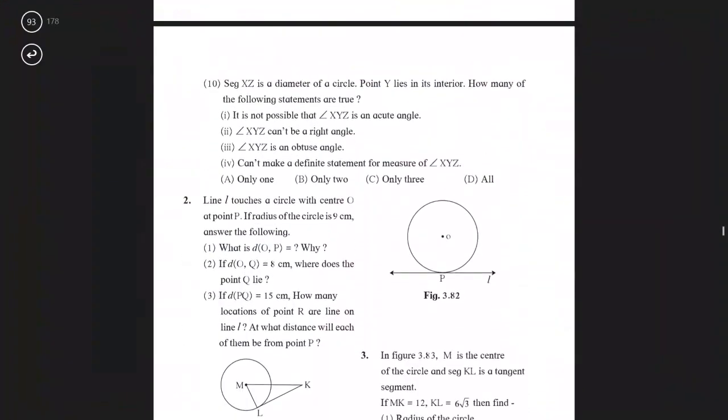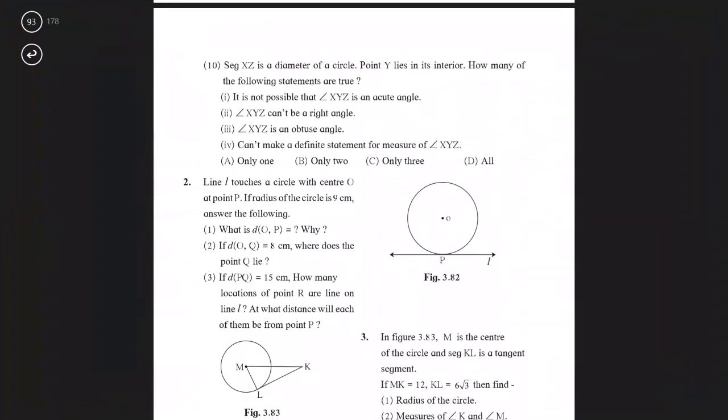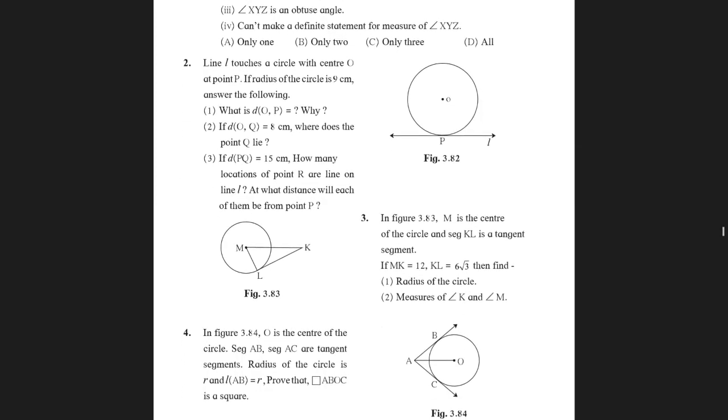In your question, these are the options. It is not possible that angle XYZ is an acute angle. It's correct. Angle XYZ cannot be a right angle. Correct. Angle XYZ is an obtuse angle. Correct. Cannot make a definite statement for measure of angle XYZ. Now they are asking you how many of these statements are right. Is it only one, only two, only three, or all? So I think the first three statements are right, and therefore your answer is option C, only three. Okay. So with that we finish the MCQ questions. We go to question number 2. Line L touches a circle with center O at point P.